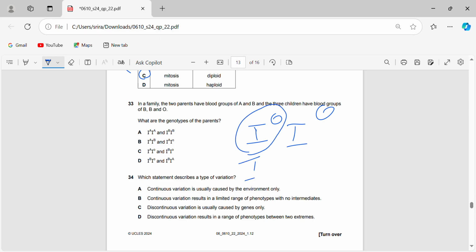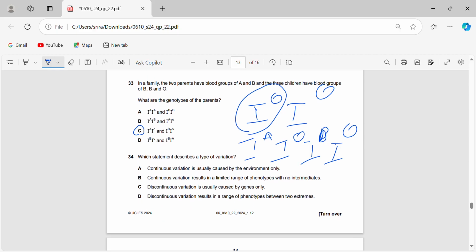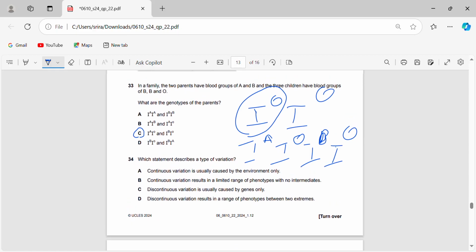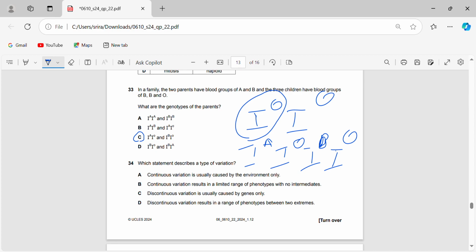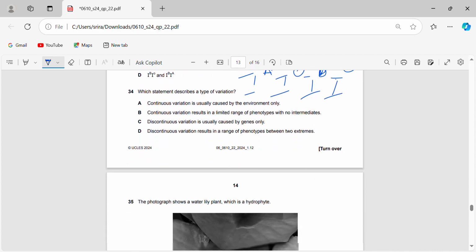So one has to be IAIO, and the other has to be IBIO. So that's straight away 33C, because we need both recessive alleles present, and for that to happen both parents need to be carrying the recessive allele. You can just do a monohybrid cross if you want to, but this is a simpler way.